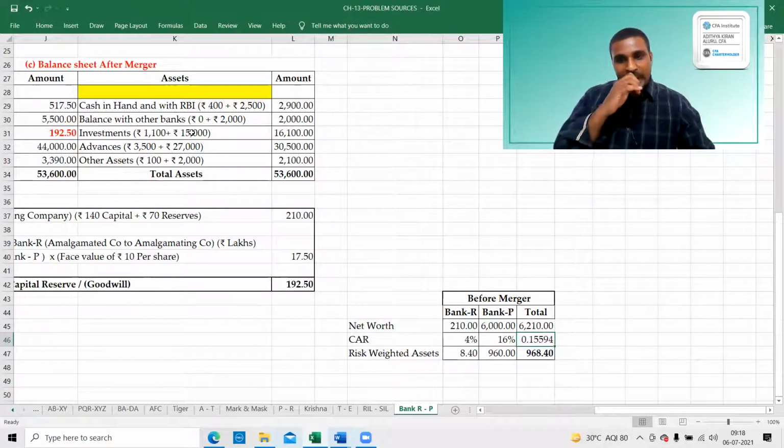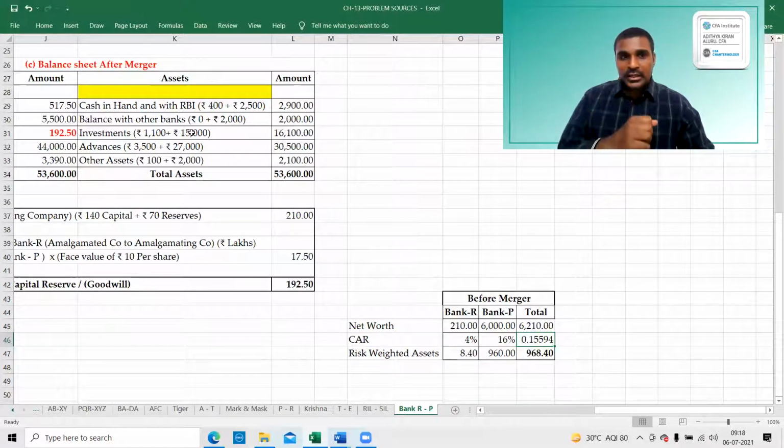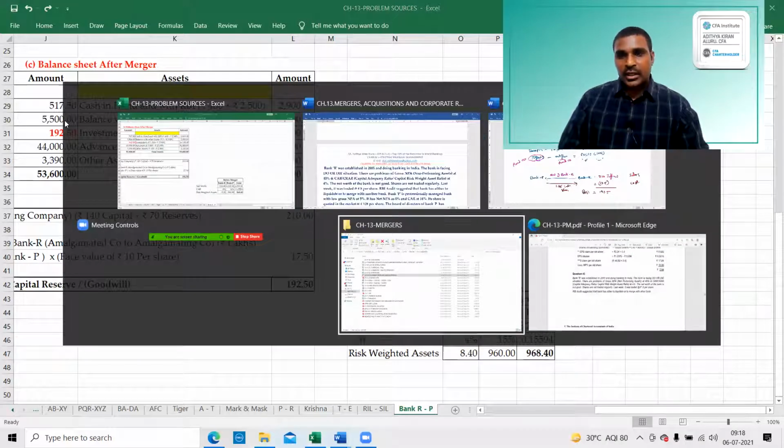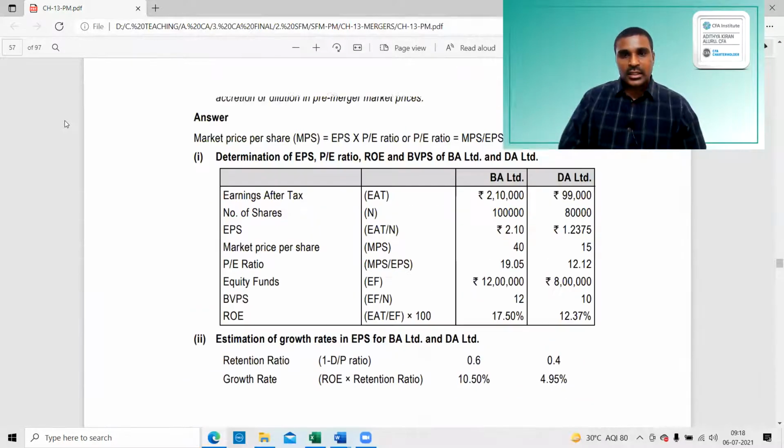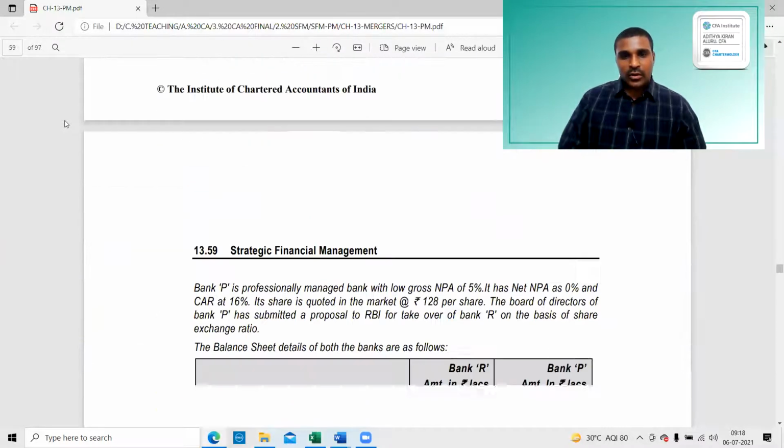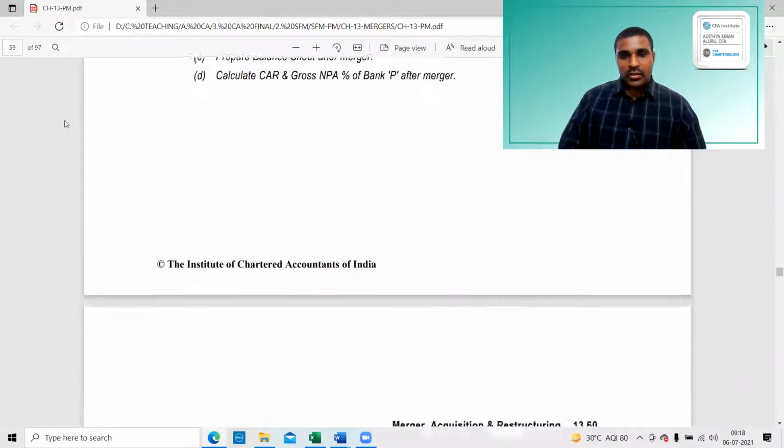No, it's the wrong answer. Somewhere we are missing. If you remove the capital reserve... no, somewhere we are missing. I'll just check the IC answers to see where we are missing. IC answer says 14.53%. We have to look into how they got 14.53%.